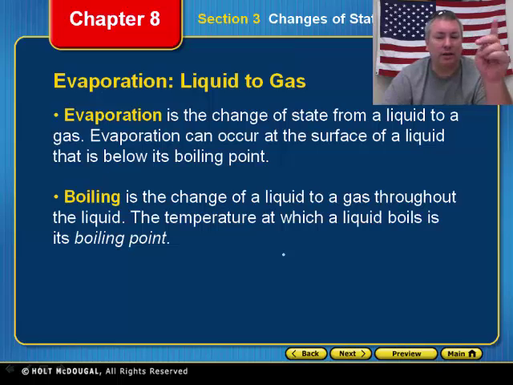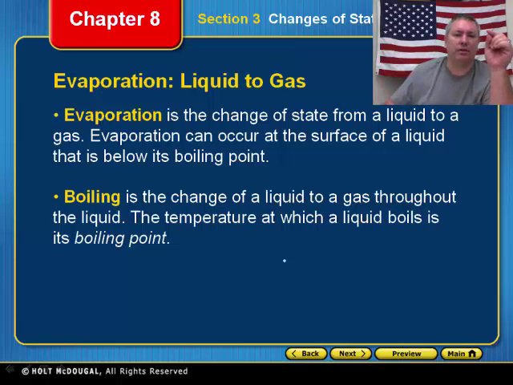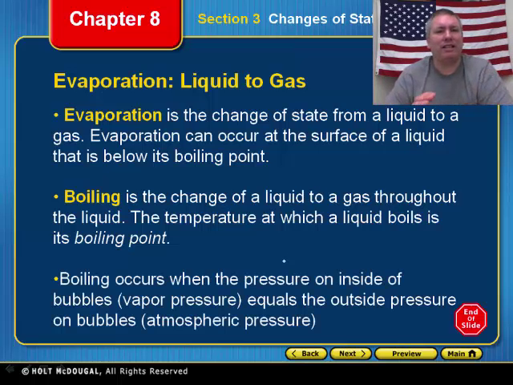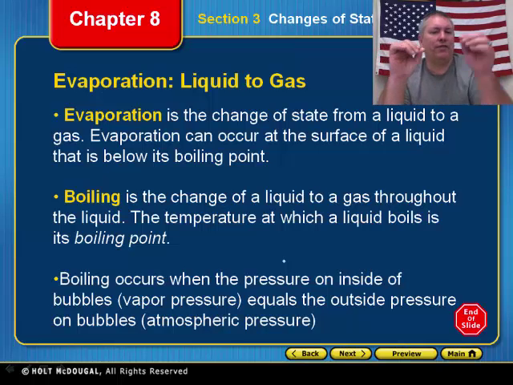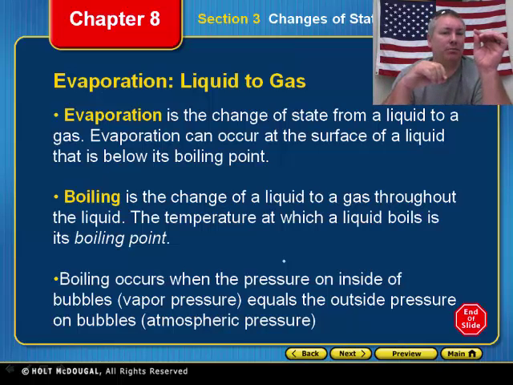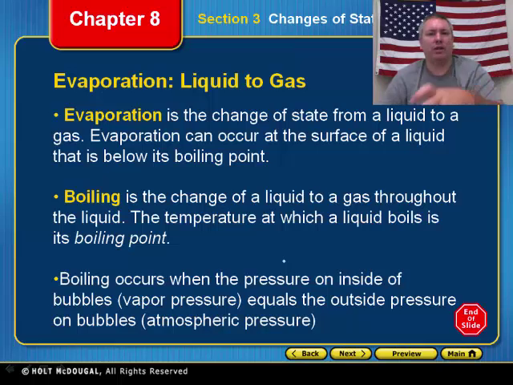Boiling is the change from a liquid to a gas throughout the liquid. The temperature at which that liquid boils is known as its boiling point. In order for something to boil, it has to reach that boiling point. So evaporation does not have to be at the boiling point, but for the water to boil, it has to be at that boiling point. So boiling occurs when the pressure on the inside of bubbles, the vapor pressure, equals the outside pressure on bubbles, the atmospheric pressure. That's when the boiling occurs.